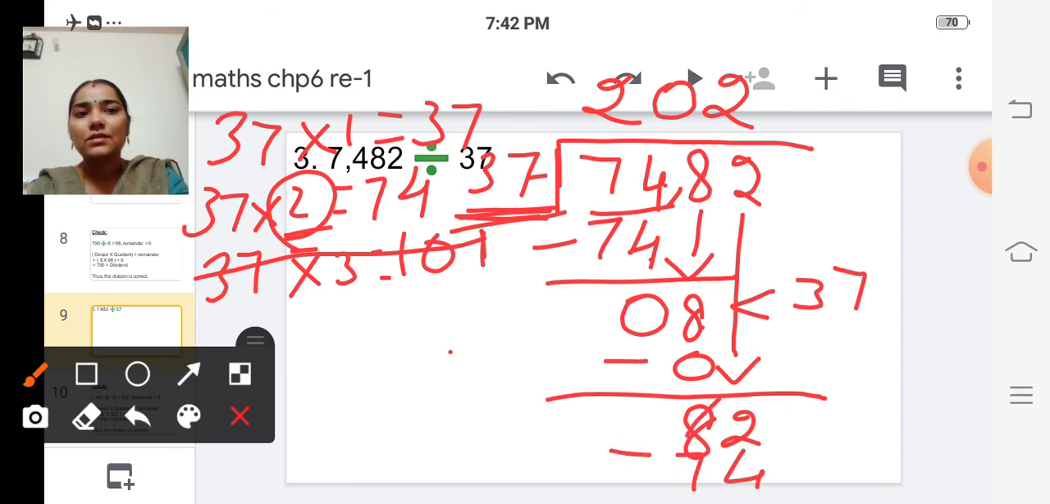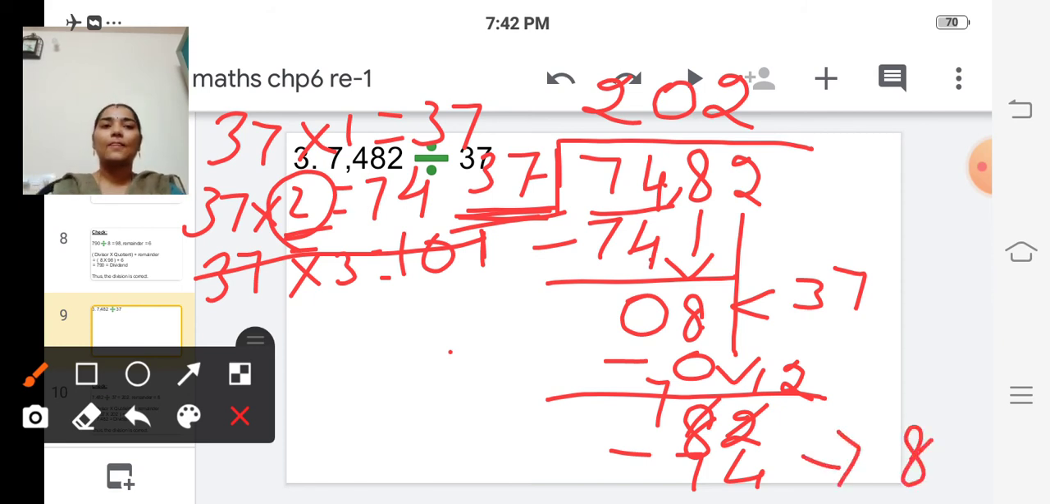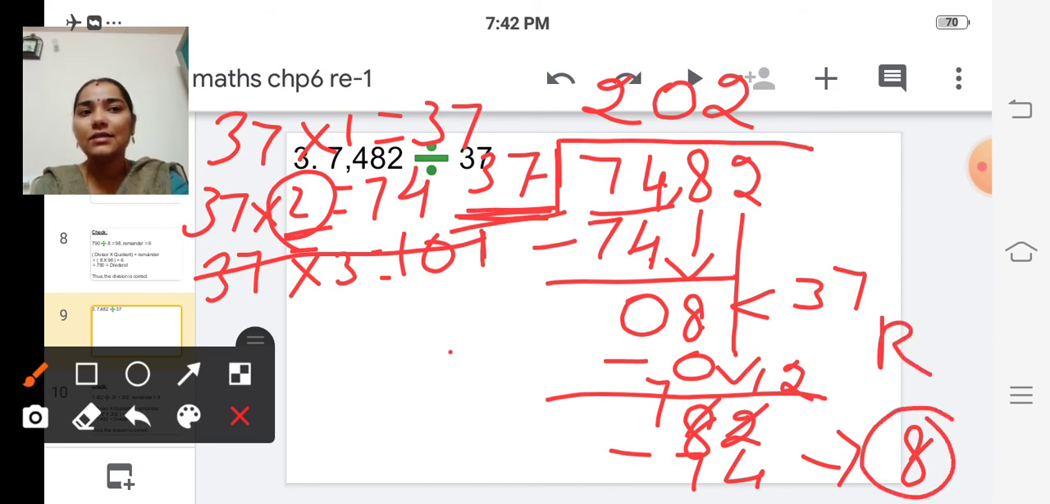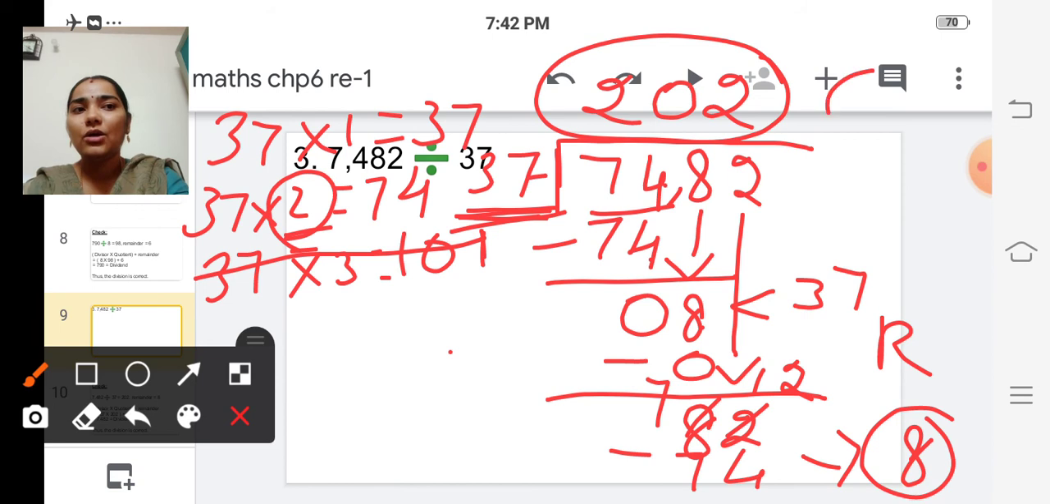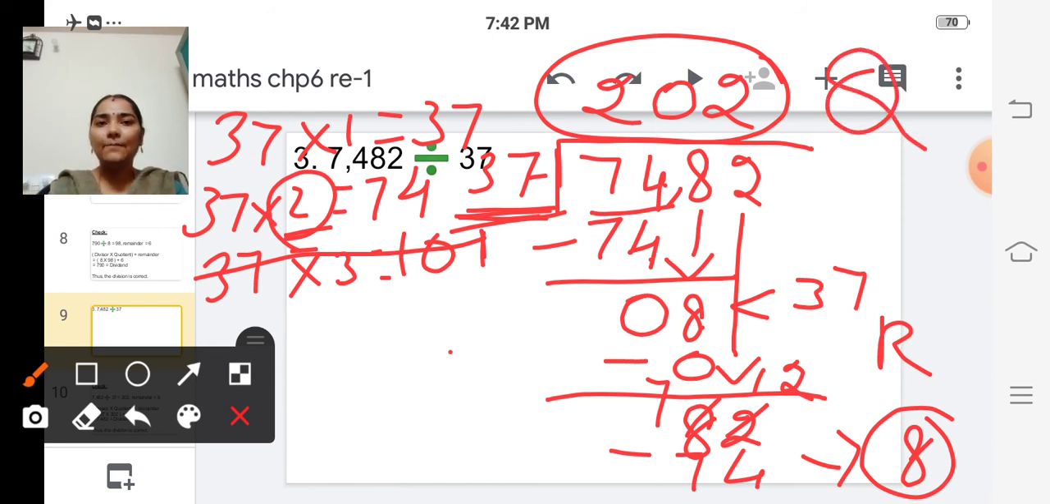So let's borrow. It will become 7 and it will become 12. So 12 minus 4 is 8, isn't it? 12 minus 4 is 8. Okay. So now furthermore we cannot divide. Okay. So the remainder is 8 and 202 is quotient. Quotient is 202 and the remainder is 8.